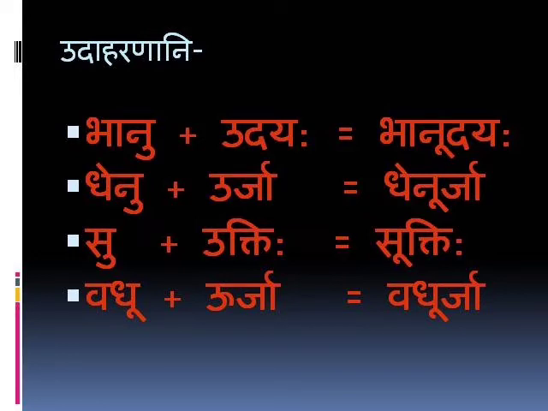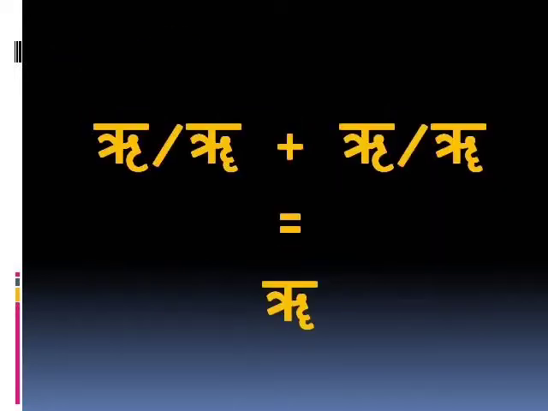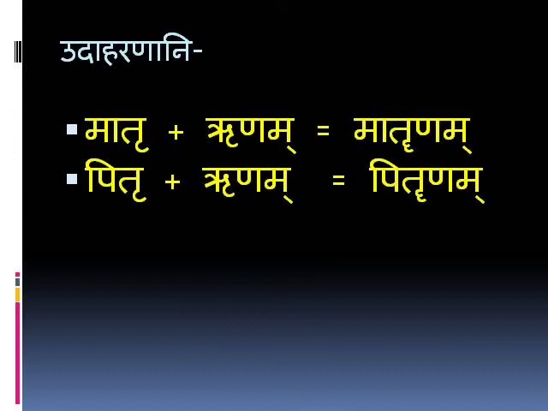Now we'll see one more rule of Dirgha Sandhi. Hrasva Ru or Dirgha Ru is followed by Hrasva Ru or Dirgha Ru. The result is Dirgha Ru. Some pronounce that Ru as Ri also. This is a very rare vowel, so we'll get very few examples of this. So we'll see the example of this rule. Matru plus Runam, Matrunam. Pitru plus Runam, Pitrunam.